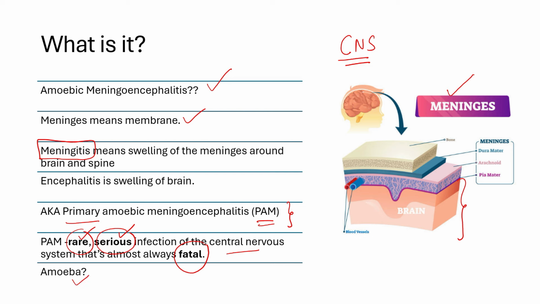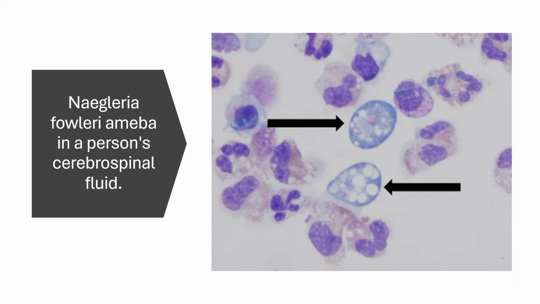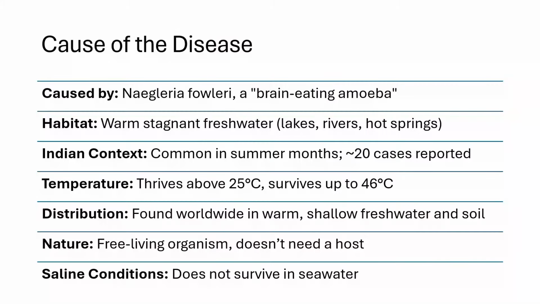And finally, what is an amoeba? An amoeba is an organism with just one cell, right? So we have done the nomenclature. I hope you have understood the words in the name. The amoeba, it is in the shape of a semicircular thing, and here you can see it seen with a microscope, and this is an image of the cerebrospinal fluid of a person. Now this amoeba is called Naegleria fowleri, right? Let's see in the next slide.